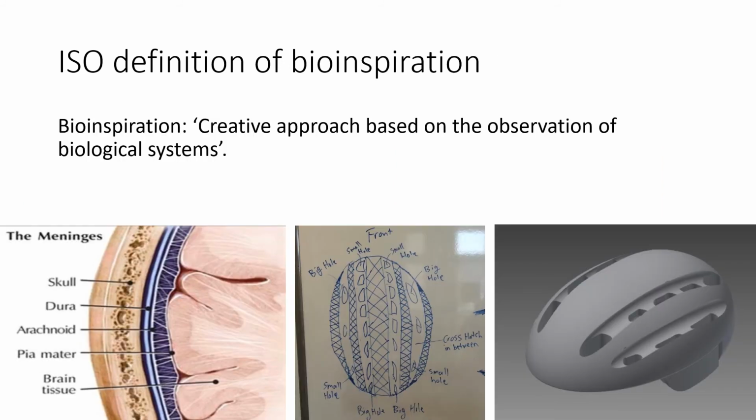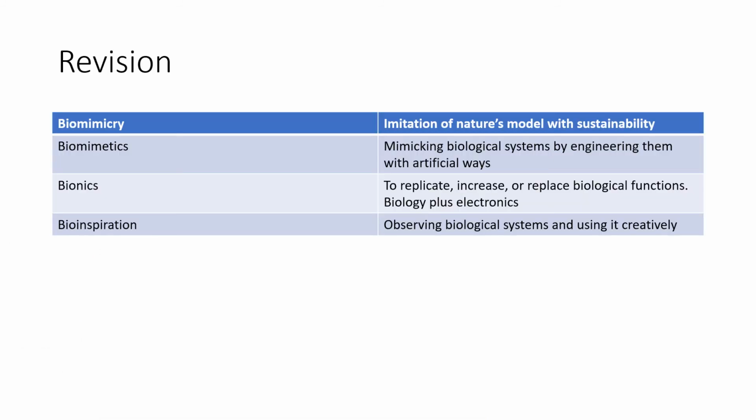The next ISO definition is bioinspiration, which is a creative approach based on the observation of biological systems. Here we see that we have inspiration from the brain, which is a three-layered structure, which has been used to design a helmet. Now I will do a quick recap of all the definitions.